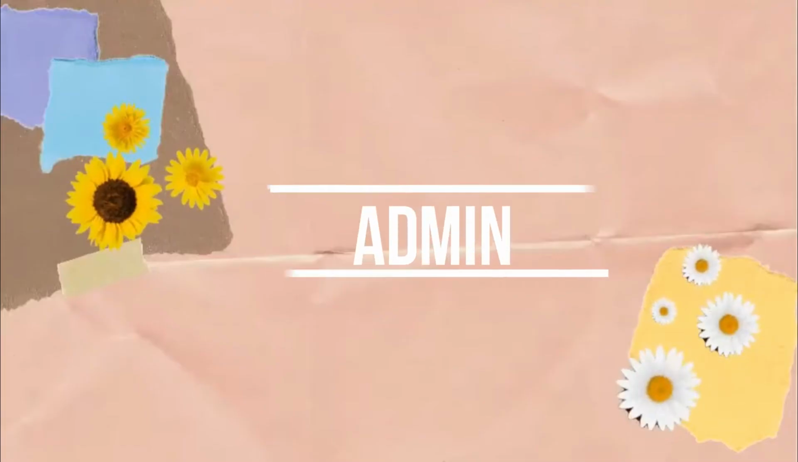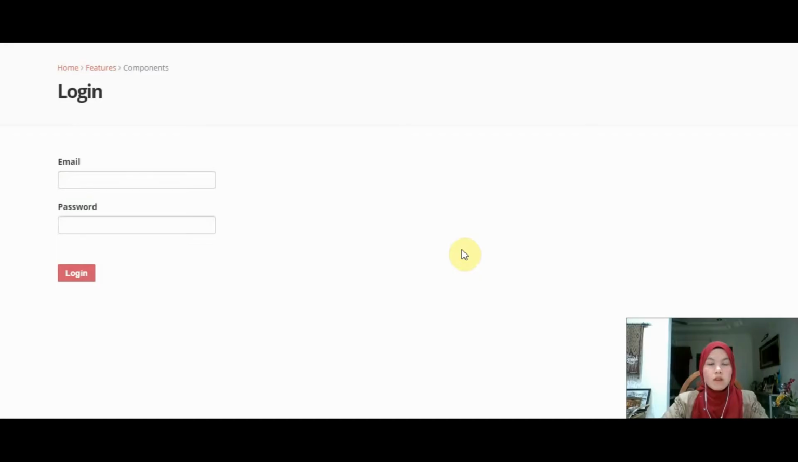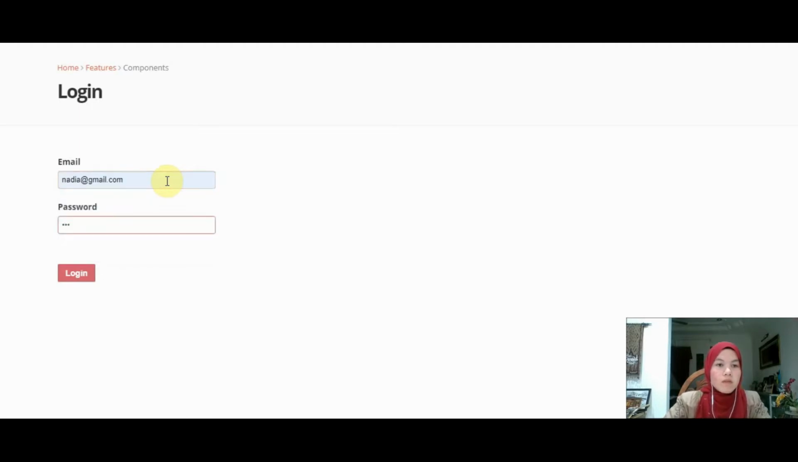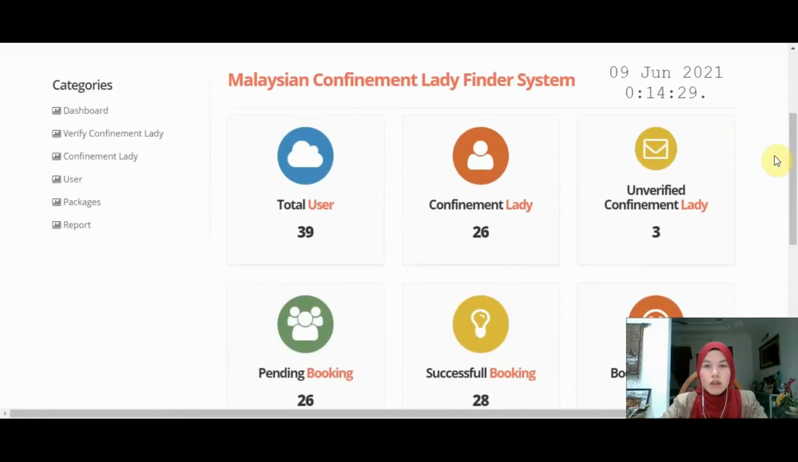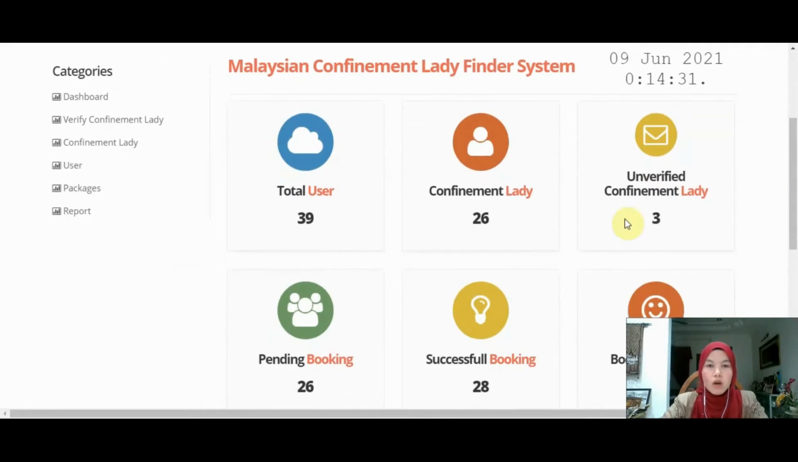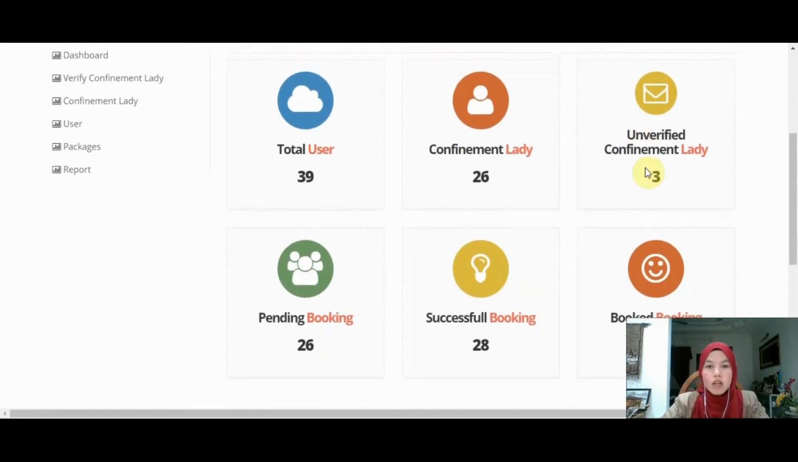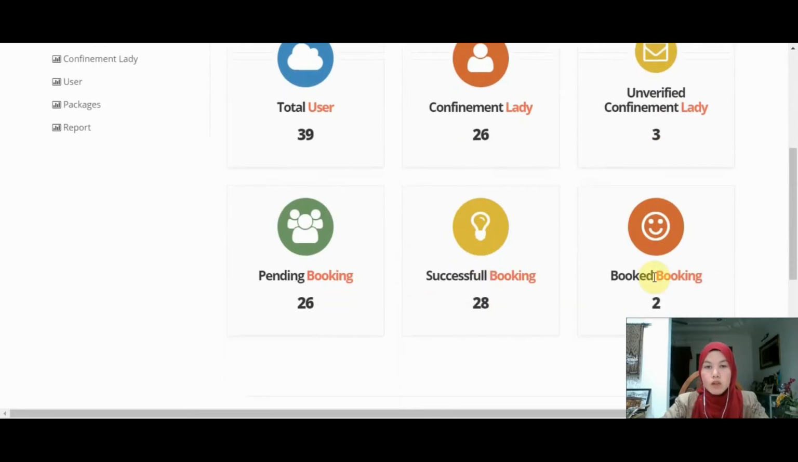So actually, the system has three users, which are admin, users, and confinement lady. Here is the login form for admin. I will just enter the admin's email and password. Click login. From the dashboard, admin can view the total number of users registered into the system. The admin also can view the total number of confinement ladies and unverified confinement ladies, and the bookings that are still pending, successful, and booked.